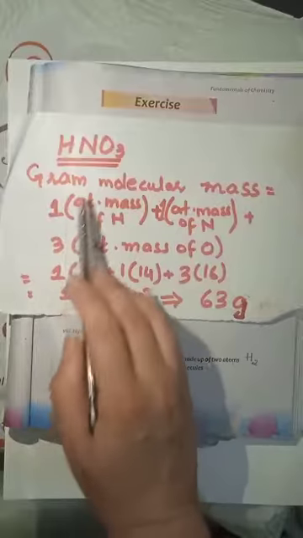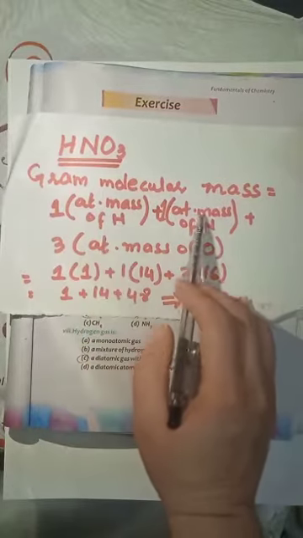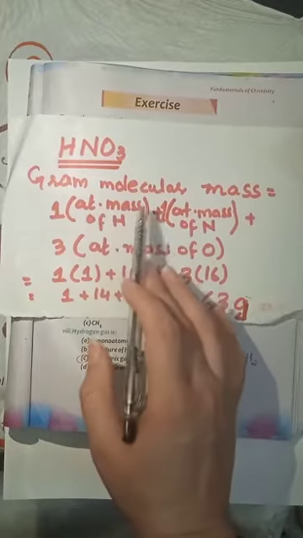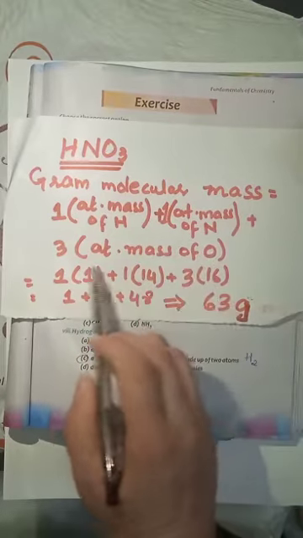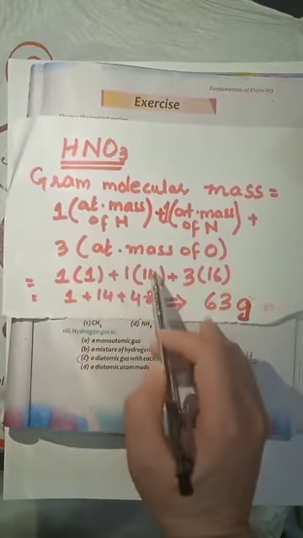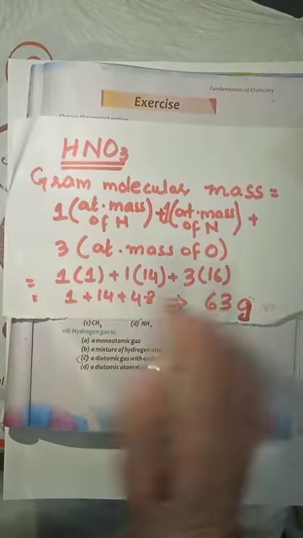So dear students, here we have the formula. How can we calculate the gram molecular mass? That is the atomic mass of hydrogen plus atomic mass of nitrogen plus 3 times the atomic mass of oxygen. Putting the masses of hydrogen, nitrogen and oxygen in the formula, we get 1 into 1 because the atomic mass of hydrogen is 1, the atomic mass of nitrogen is 14 and oxygen is 16.